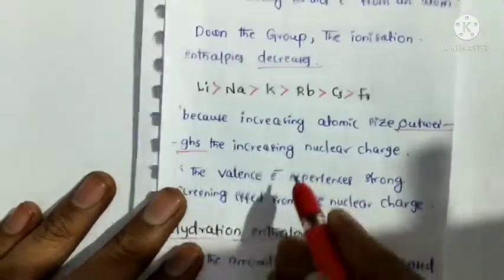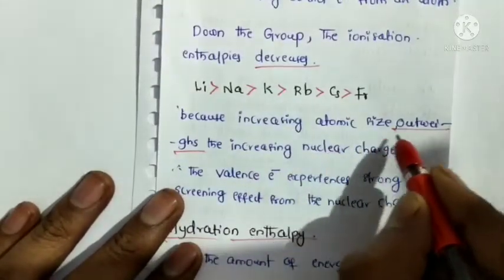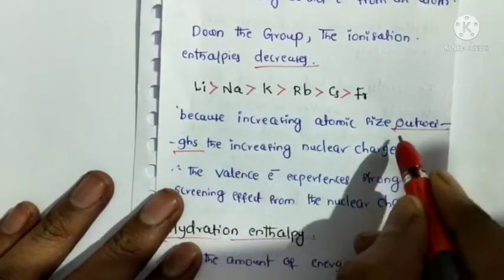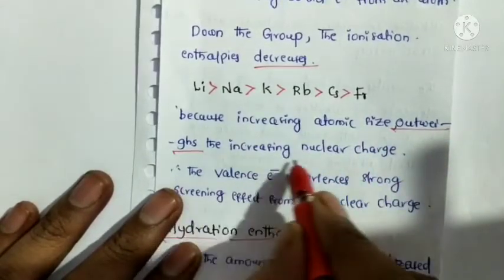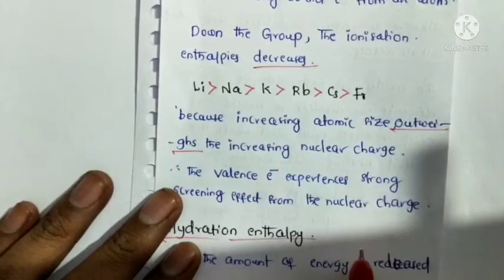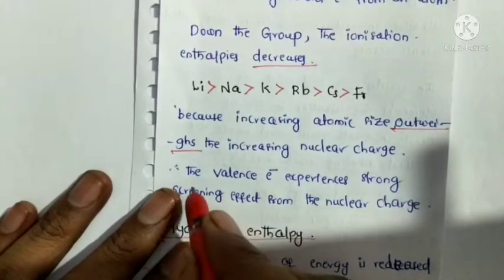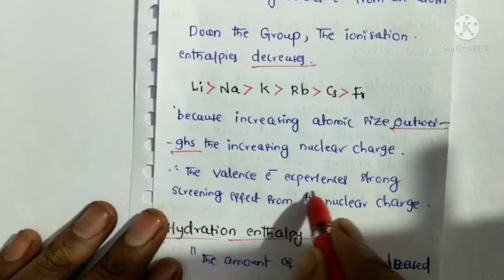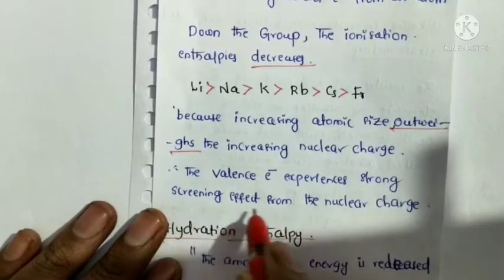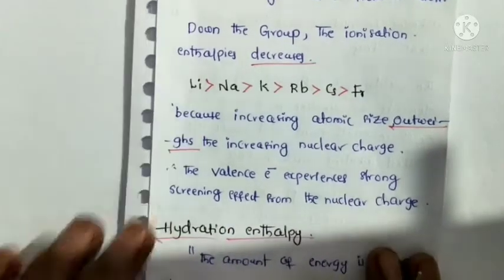What is the reason? Increasing atomic size outweighs the increasing nuclear charge. At this time, the valence electron experiences a strong screening effect from the nuclear charge.